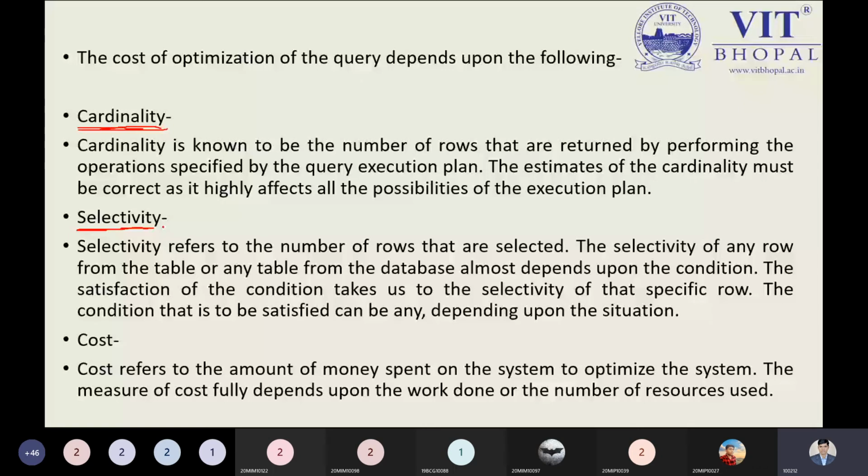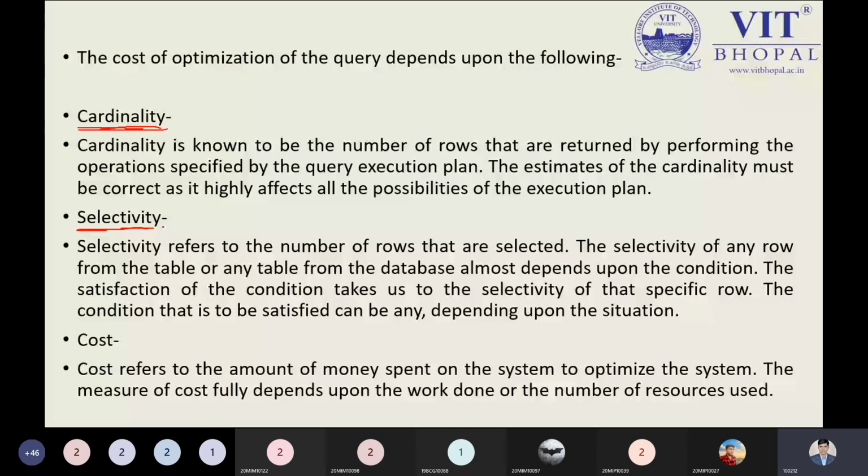Suppose I'm using two queries. Select star from customers. In the customer table we have 10 lakh rows of data. Listen, I'm using another query: select star from customer where a is greater than 50.